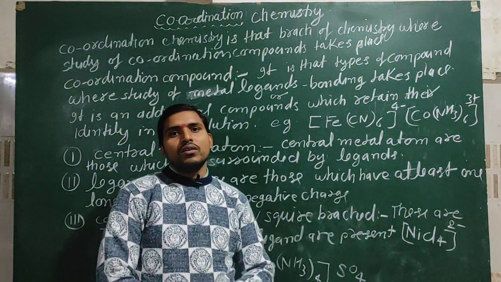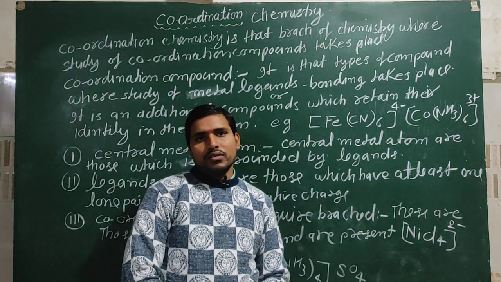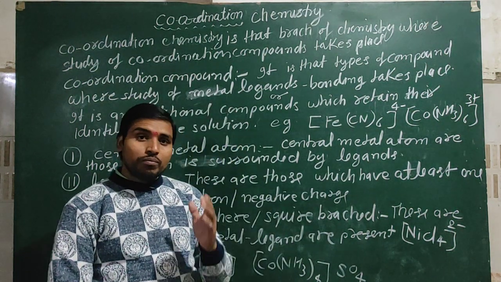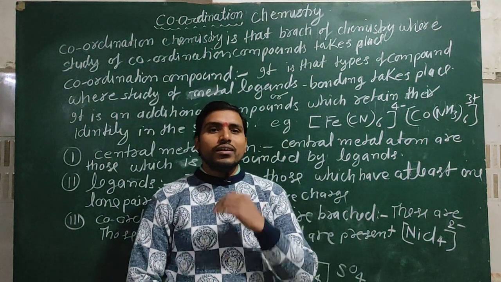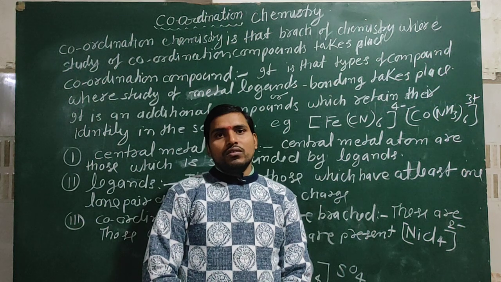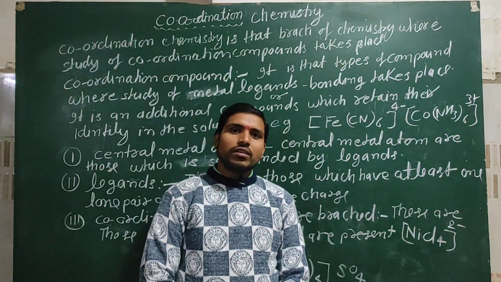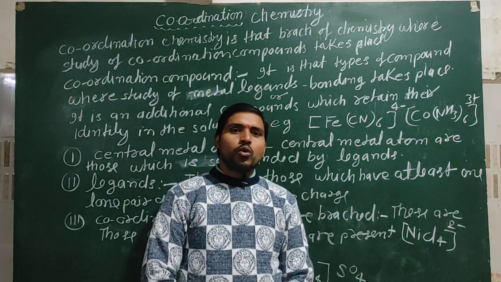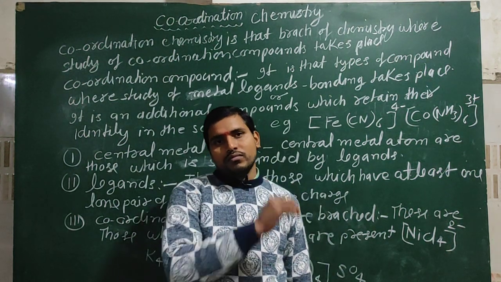First is monodentate ligands, second is bidentate ligands, third is polydentate ligands, and further, when polydentate ligands are classified in different categories, they can be tridentate, tetradentate, pentadentate, hexadentate ligands, etc. Monodentate ligands contain only one donor atom.